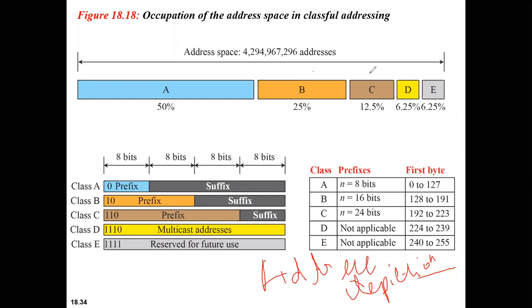So what I was talking about here: in case of class A, 128 organizations can be assigned, but only a few of them use it. All of these organizations are large enough, but most of the addresses may be unused. In case of class B, even though it is used for mid-size organizations, only a small amount of addresses is used, and some of the addresses may be wasted. Correct. Due to this, address depletion will actually happen whenever addresses are required.